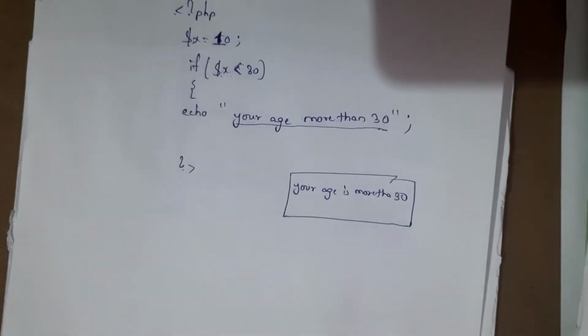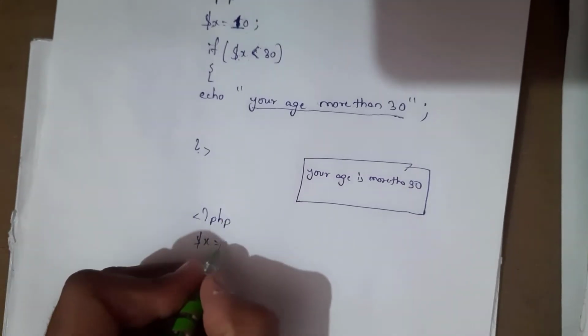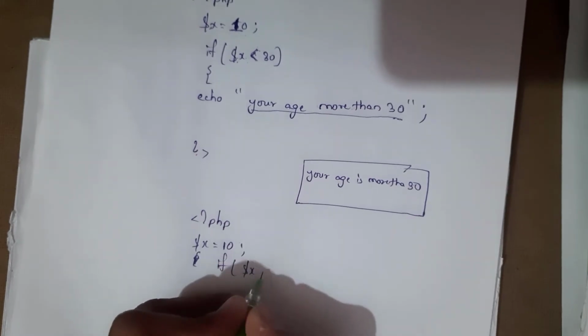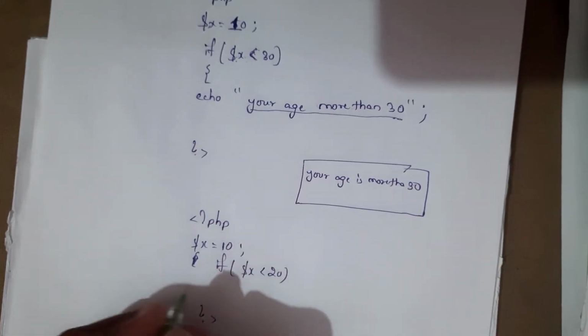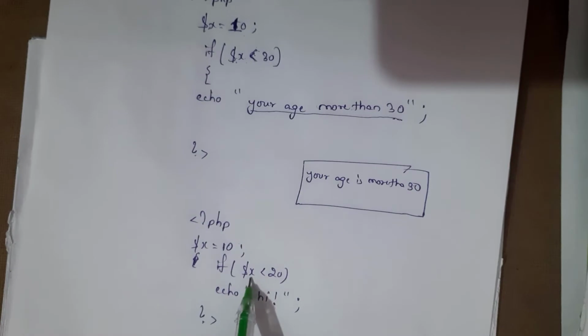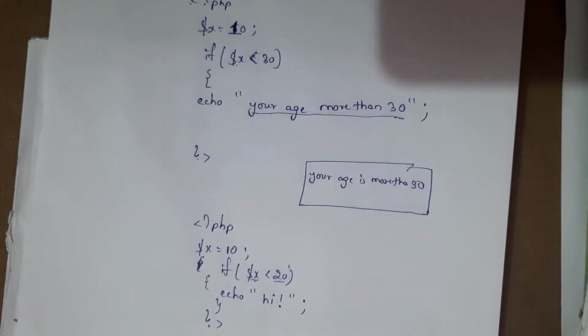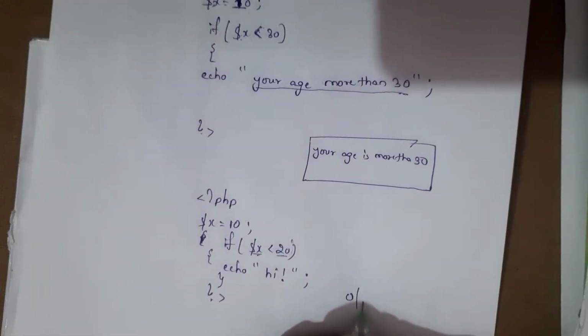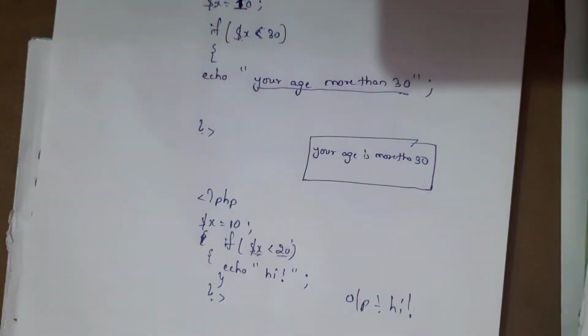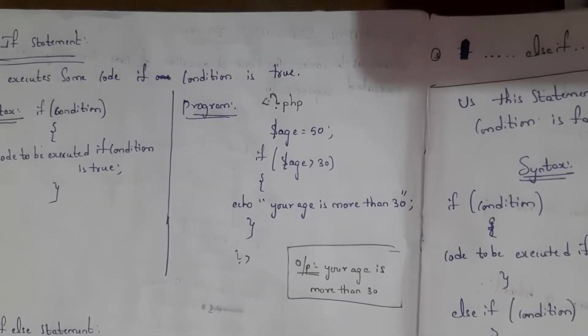I'll give another example. $x equal to 10, if $x less than 20, echo hi. Here I took $x equal to 10. 10 is less than 20. So this statement is going to get executed. The output is hi. This is example 2. This is another example of the if statement.